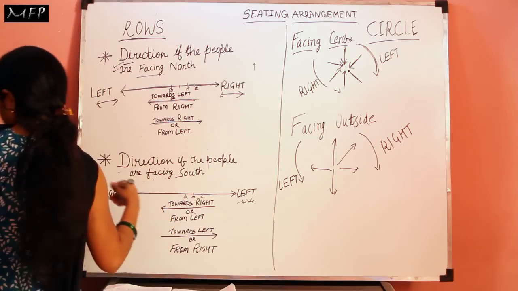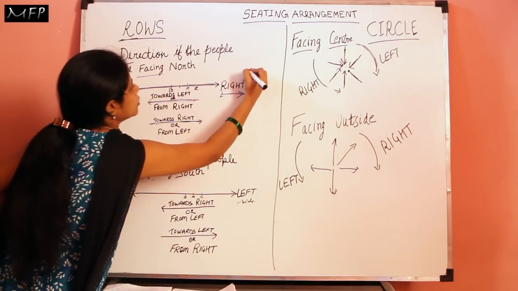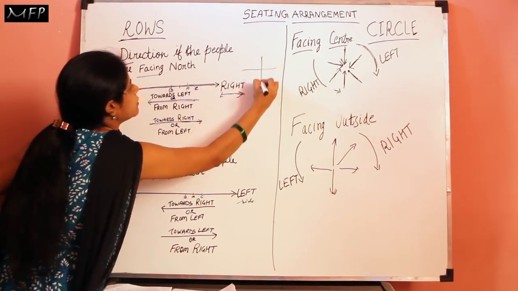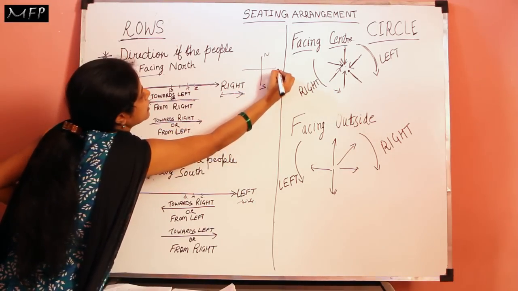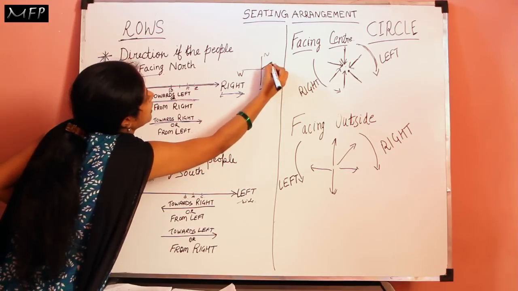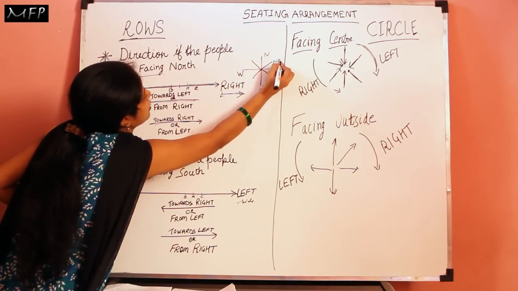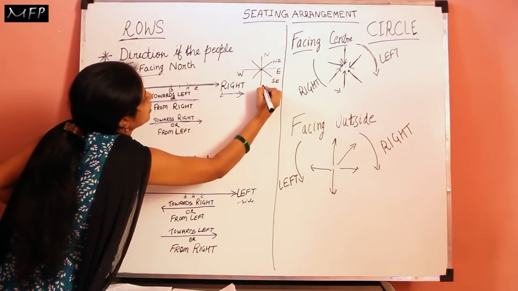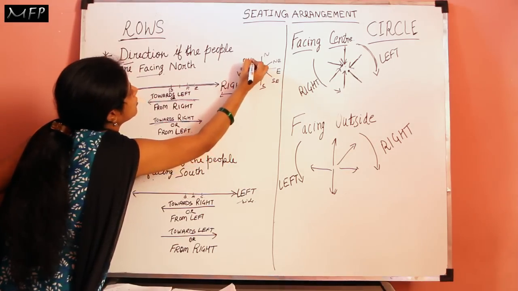And we must all know the directions also. So as we all know, this is the north direction, this is the south direction, this is the east direction, and this is the west direction. And between these directions are northeast, southeast, southwest, and northwest.